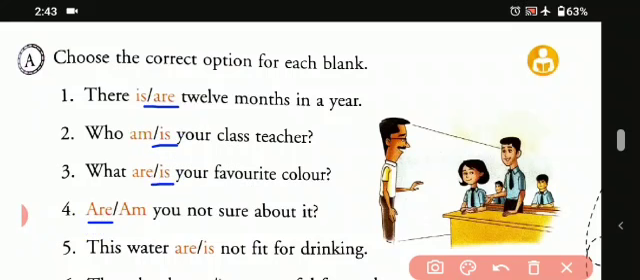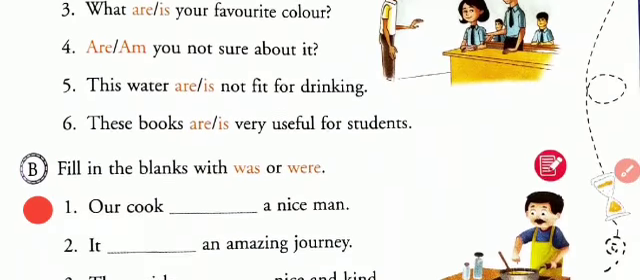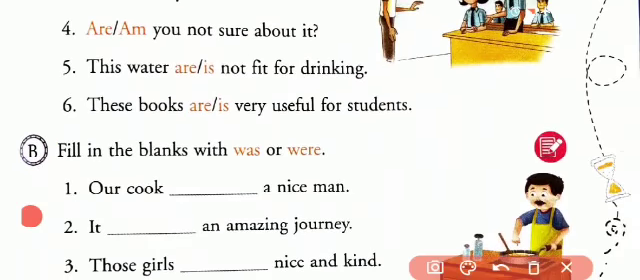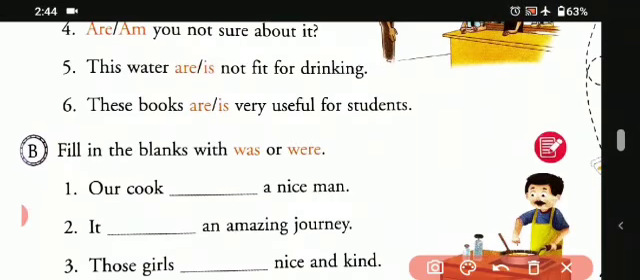Then fifth one, the water are or is not fit for drinking. So that means the water is not fit for drinking. That is a singular one. So again there is another one. These books are or is very useful for students. So we'll be using are because it says plural for the books. So these books are very useful for students.